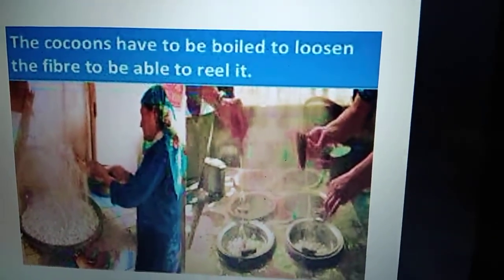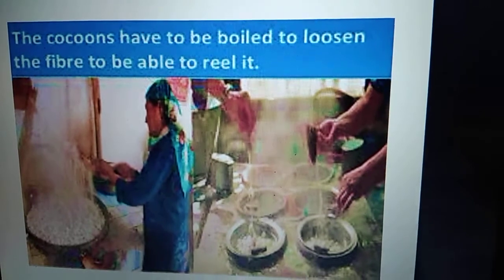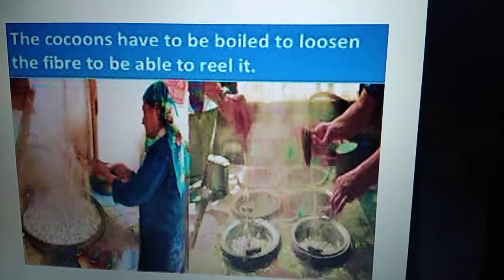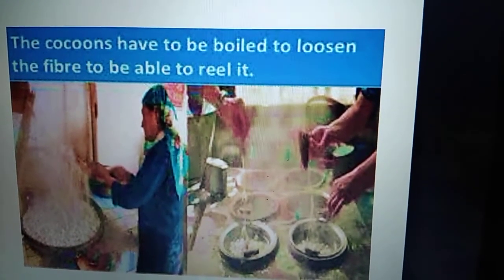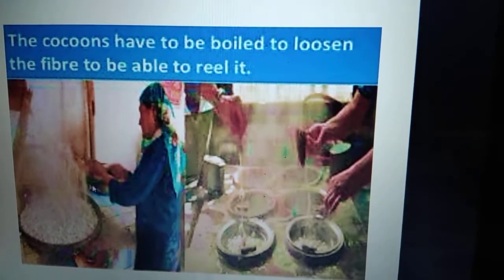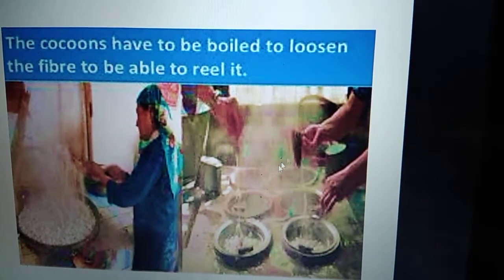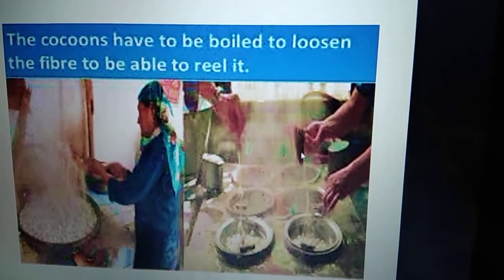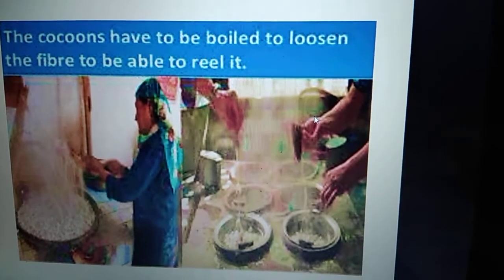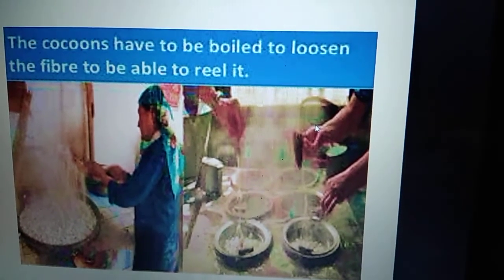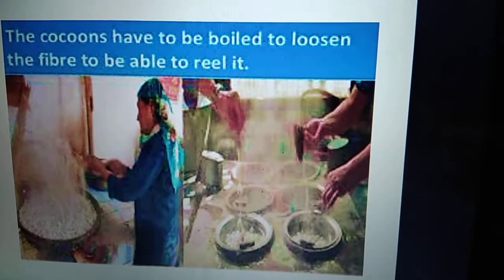Okay, now how do we extract the silk fiber from these cocoons? Either we dry the cocoons or we boil the cocoons, and the fiber will start to come out. The process is called reeling. Sometimes a special instrument is also used to reel silk fiber from the cocoon.